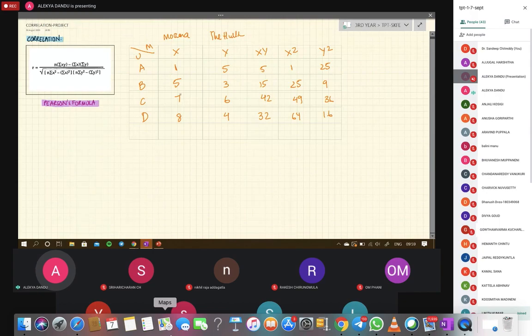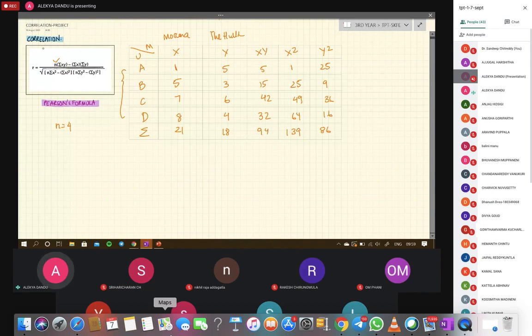Let us take the summation of each column. The sums would be 21, 18, 94, 139, and 86. Over here we can see there's a variable called n. N means the number of users, or the number of rows that you have. Over here we have 4 users, so my n is going to be 4.